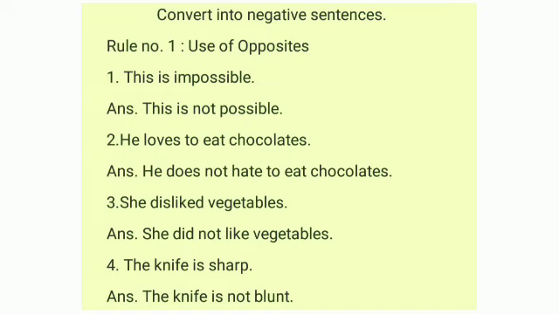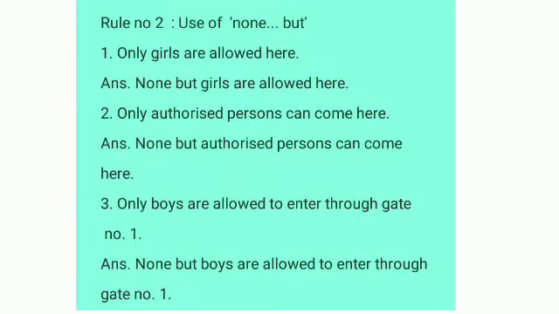Here there is no need to use does or did because the helping verb is already given as is. So we only have to use the opposite of sharp plus not. It is not blunt. The meaning is sharp. So the knife is not blunt. So the first rule is over. Hope you have understood. Now let us go to the second rule.